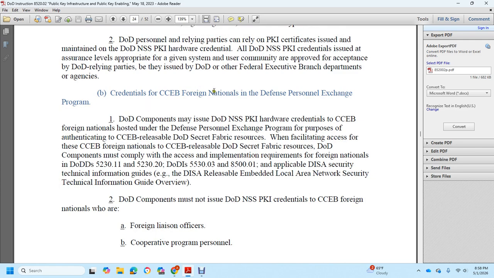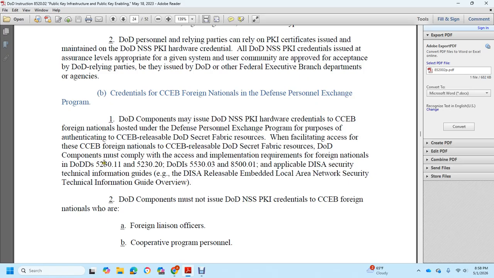Credentials for the CCEB Foreign Nation, National Defense and Personnel Exchange Program: the DoD component issues DoD NSS Public Key Infrastructure Hardware Credentials to CCEB Foreign Nations hosted by the Department of Defense Personnel Exchange Program for the purpose of authentication. CCEB releases DoD Secret Fabric resources. When facilitating access, CCEB Foreign Nations, CCEB releases DoD Secret Fabric resources. The DoD components must comply with access and implementation requirements.